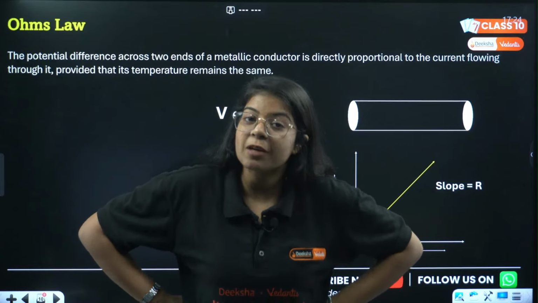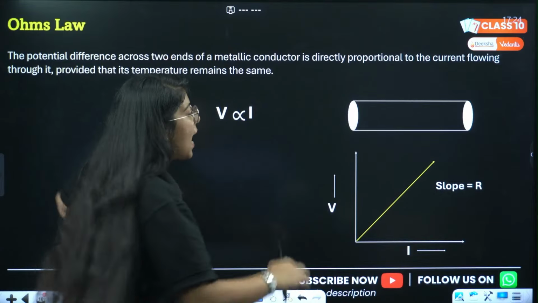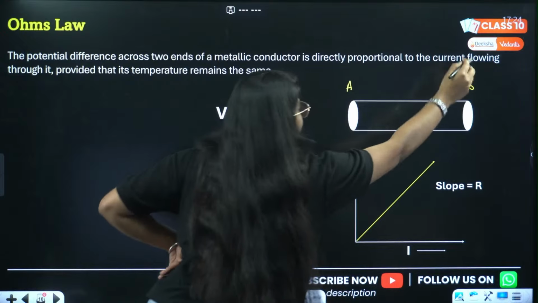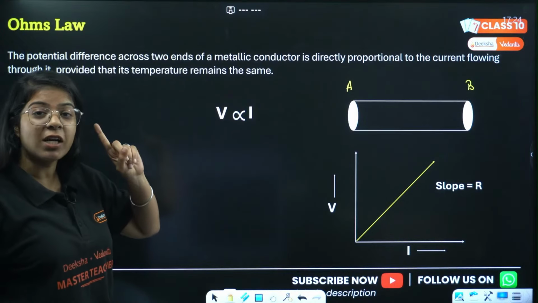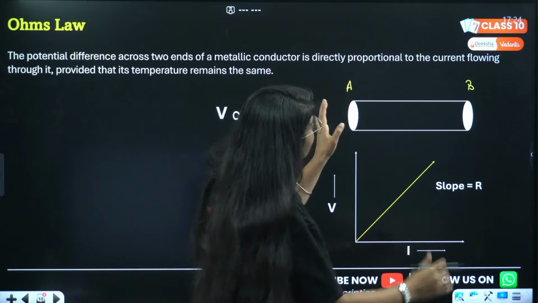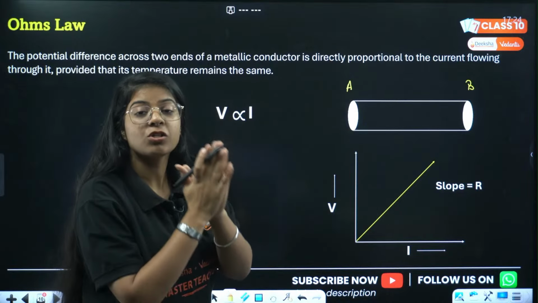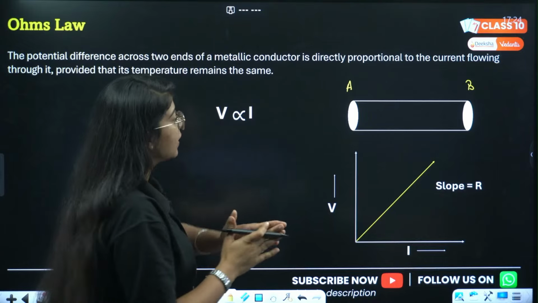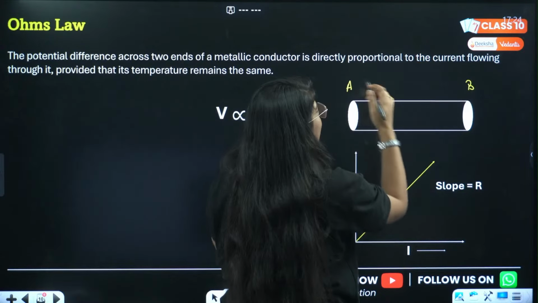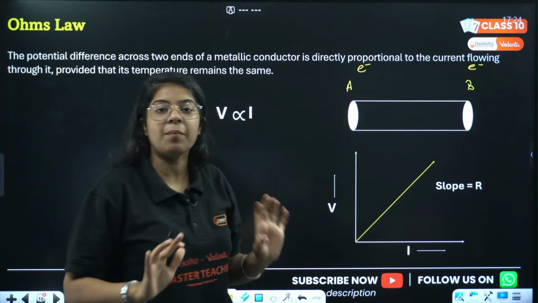How it actually came into force? Look. So we have a conductor, right? And its two ends are there. Let's say A and let's say B. Now we just studied about potential difference, right? So Ohm Baba said that potential difference across two ends of a conductor, meaning how much work done has to be done to carry the charge from here to here.